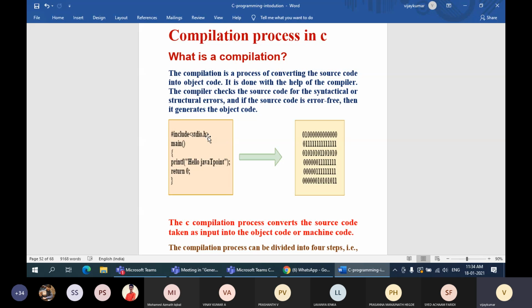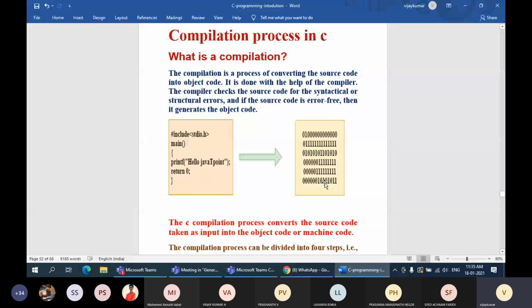Once you compile this under the C compiler, the format of the file produced for the same file is this format. It contains only zeros and ones. So this file is called an object file. Is it clear, guys? Yes, sir. So this file is an object file.